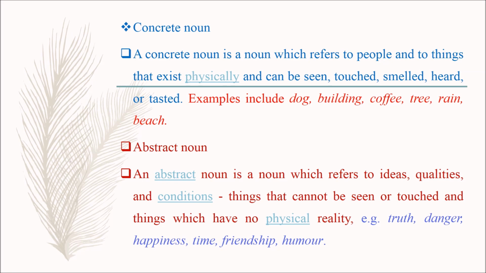Next, let's see about abstract noun. An abstract noun is a noun which refers to ideas, qualities, and conditions, things that cannot be seen or touched, and things which have no physical reality. Examples: truth, danger, happiness, time, friendship, humor.